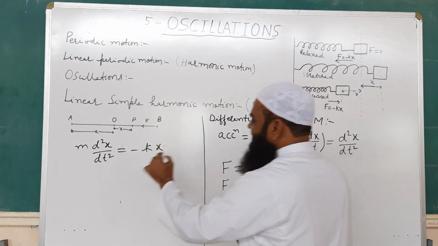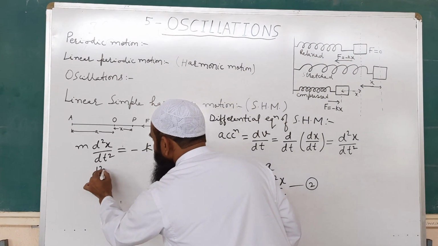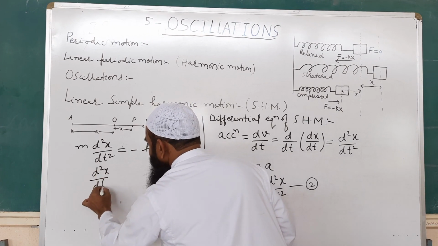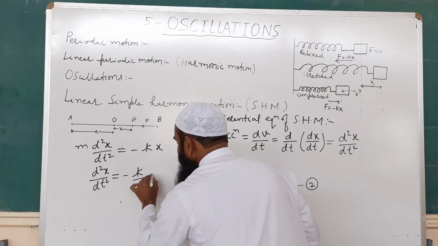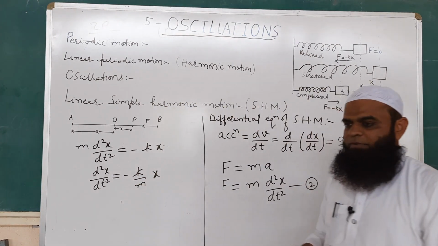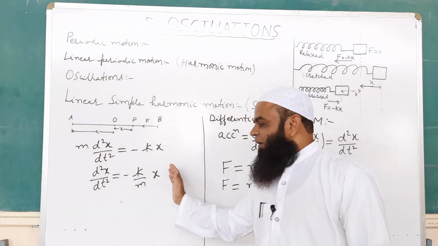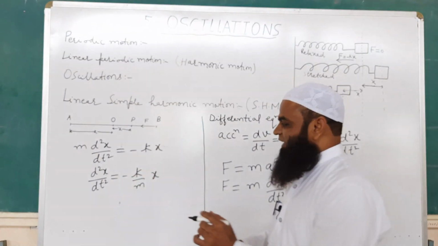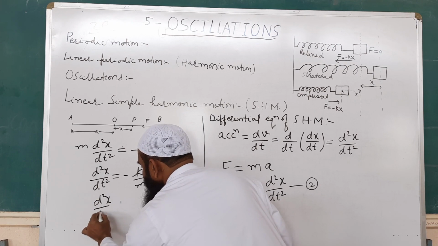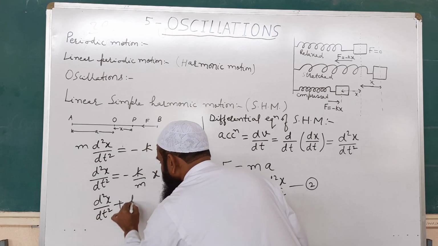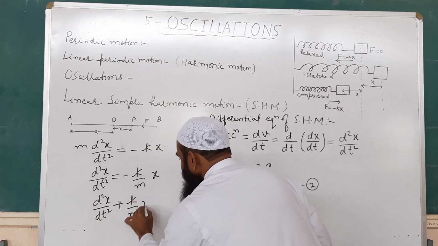You can transfer this m to the right hand side. The equation will become d2x upon dt square is equal to minus k upon m x. Or if we bring all the terms to one side of the equation, we get d2x upon dt square plus k upon m x is equal to 0.